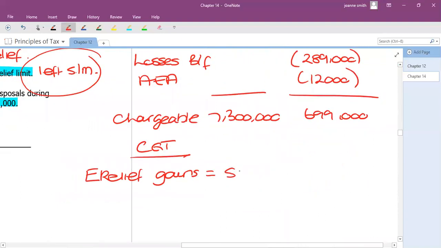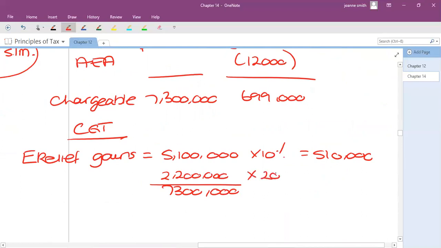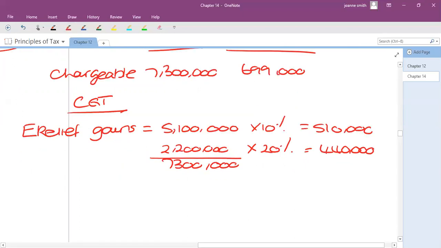So 5.1 million will be at 10%, and that gives me 510. And the rest of the 7.3, which is going to be 2.2 million, will be at the normal 20%. Why 20%? Well, it's not residential property, is it? And the higher rate is going to be 20 or 28%.